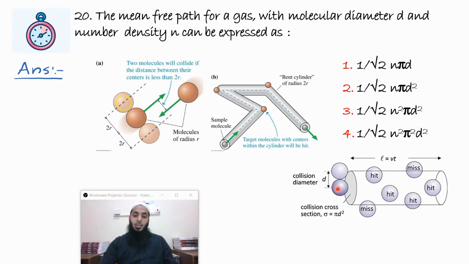First of all, let the number of molecules here be capital N. Then the number density here will be capital N divided by volume, denoted as small n. So we can get the total number of molecules here, but we want the mean free path. The total distance traveled divided by the total number of collisions will give the distance traveled between two collisions. So that's what we are going to do here.